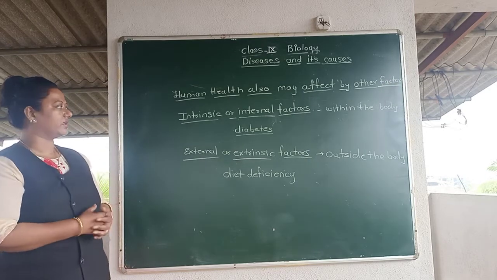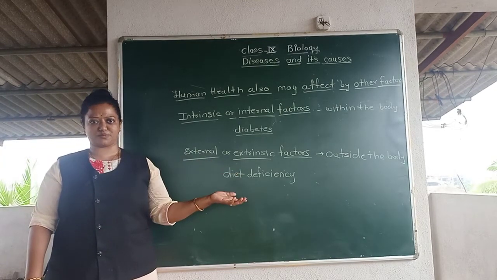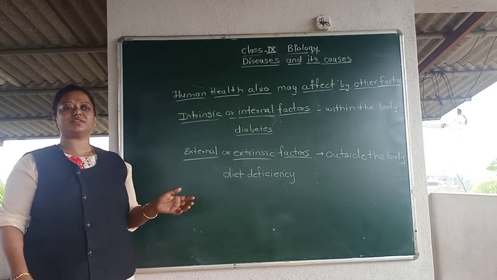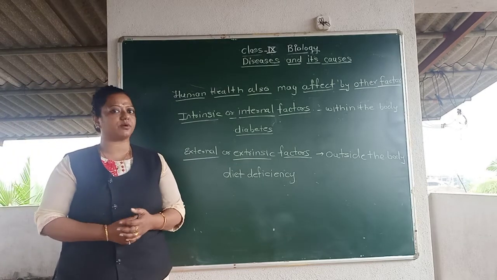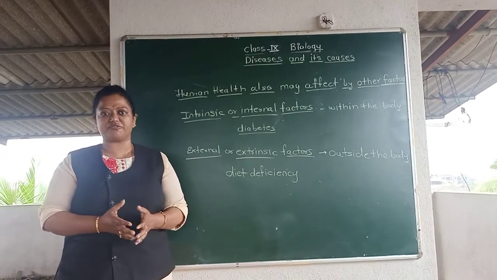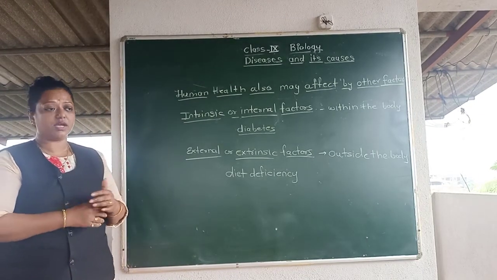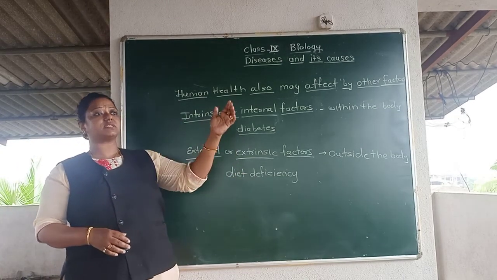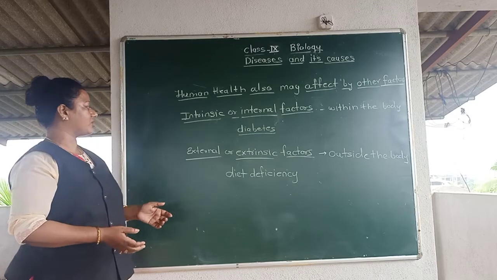Other diseases also we can take as examples. At the same time, there are external or extrinsic factors that are also responsible. This disease was inside the body, right? While extrinsic factors can be our diet. If we do not consume a proper diet, then the person may suffer from a disease. Likewise, infection, if it is caused. Just now I explained infection, that was a different basis of difference, right? But this basis is different. If the person is suffering from an external factor, then that is called an extrinsic disease, or external.